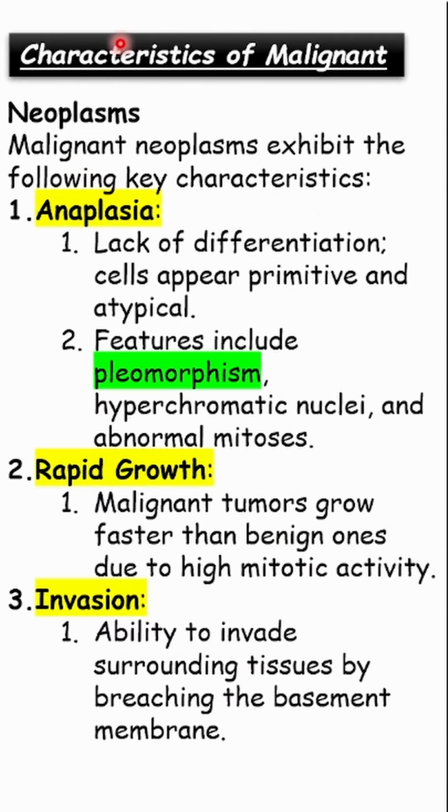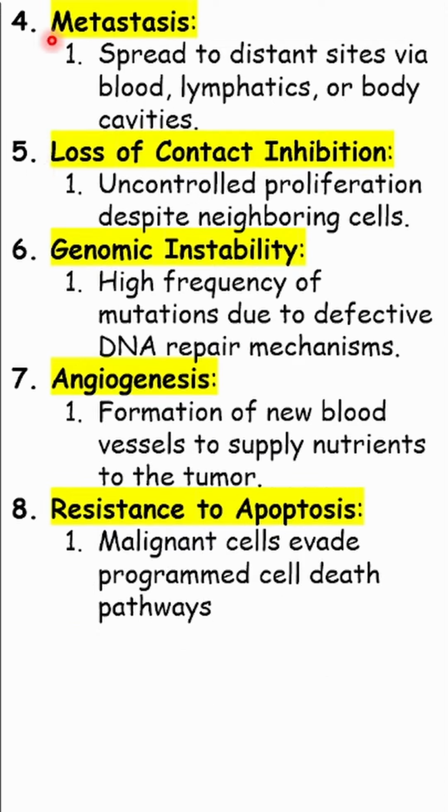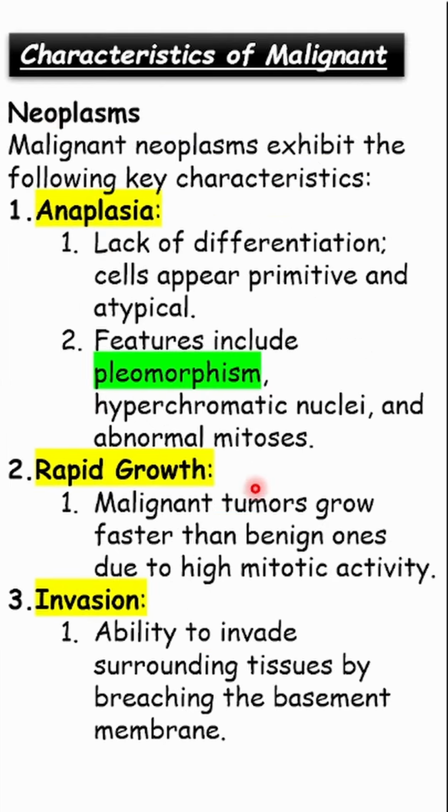Let's jump in and look at the characteristics of the malignant neoplasm. So we have certain characteristics like anaplasia, rapid growth, invasion, metastasis, loss of contact inhibition, genomic instability, angiogenesis, resistance to apoptosis. Let's go into detail on all these characteristics and understand how these statements make sense in terms of cancer.